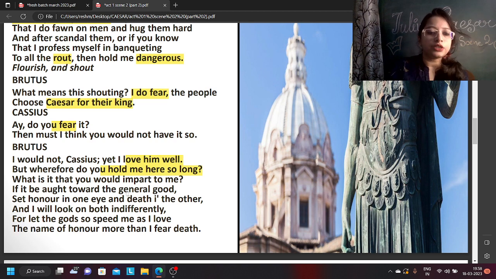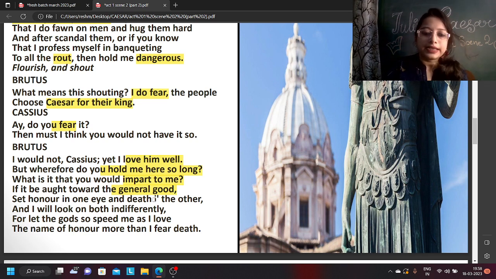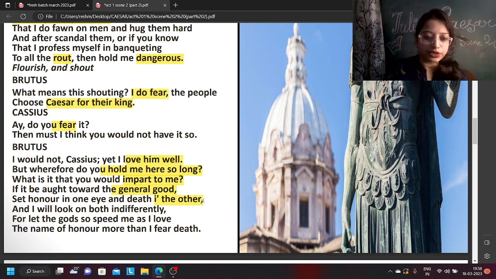So what is it that you want to tell me? Impart to me, meaning you want to tell me. If it be ought towards the general good, meaning if there is something you want to tell me for the general good, so that you can do something good for all people, for the general good of Rome. Set honor in one eye and death in the other, even if it means that I have to kill myself for it, I will do it.